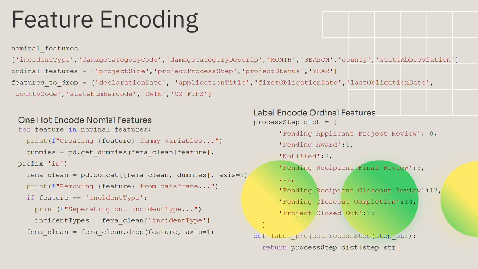So for feature encoding, we found our nominal features, which are features that don't have a natural direction to them, or things that repeat a lot, like your month and your season or your county or state. And we are going to simply one-hot encode them, which is just add a dummy variable for each possibility. We also identified our ordinal features, which are ones that are categorical but do have a natural order to them. So things like project size or the process step, project status, year, things like that.